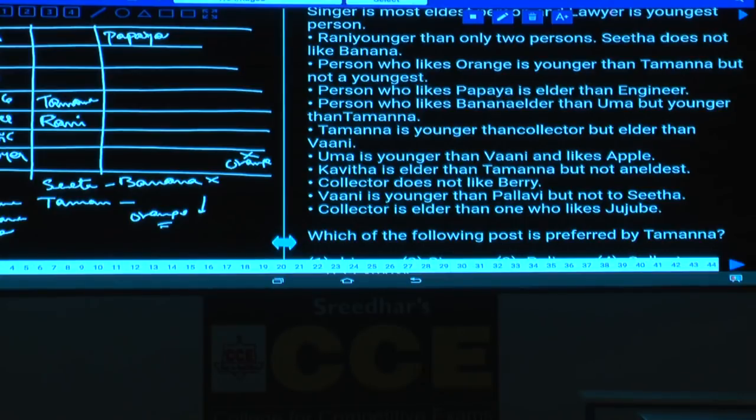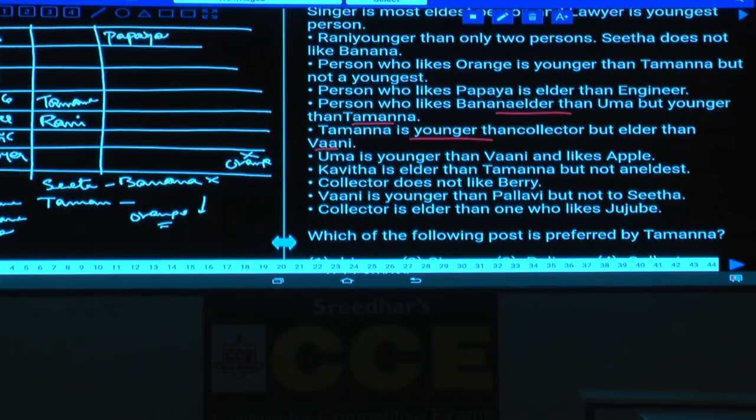The person who likes banana is elder than Uma but younger than Tamanna. Tamanna is younger than the collector but elder than Vani. Hence where should this Vani be? Yes, tell me where should Vani be here?